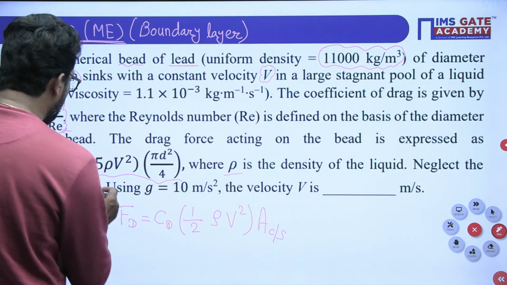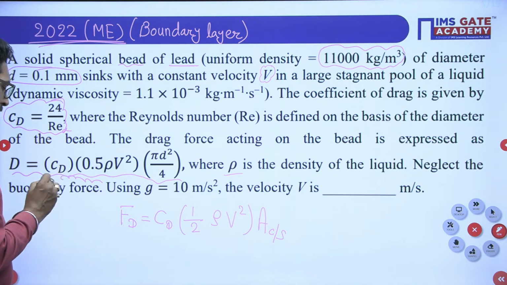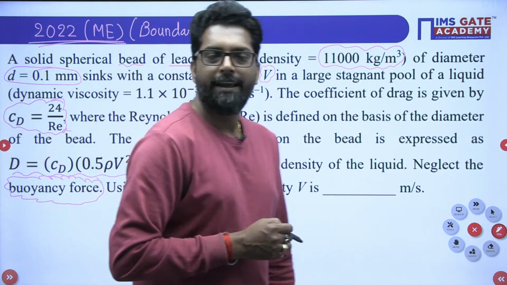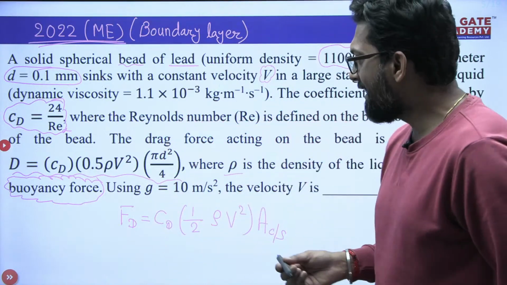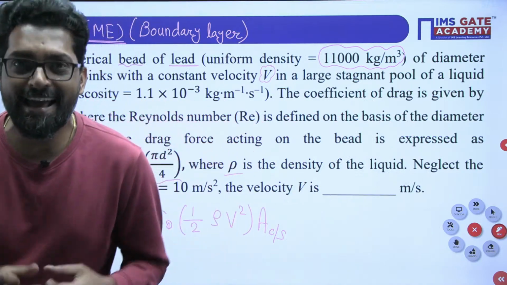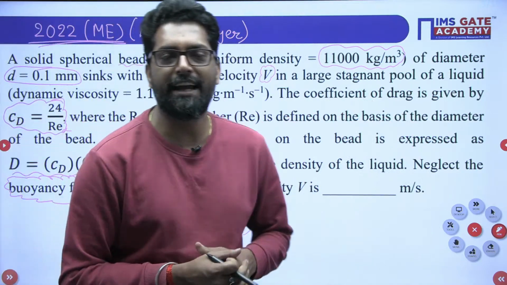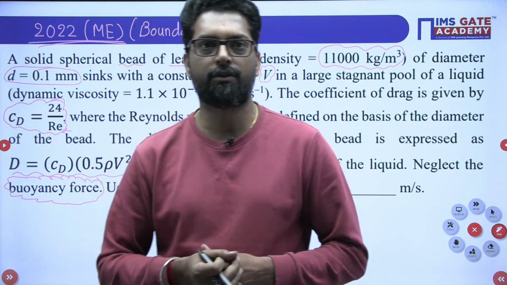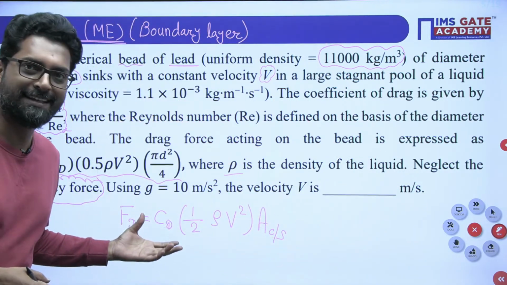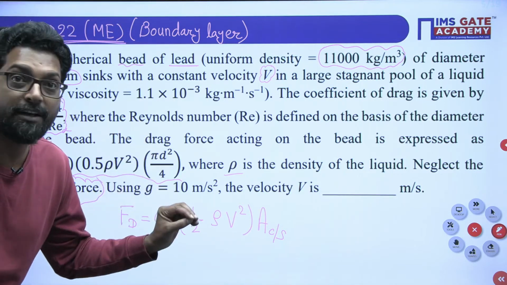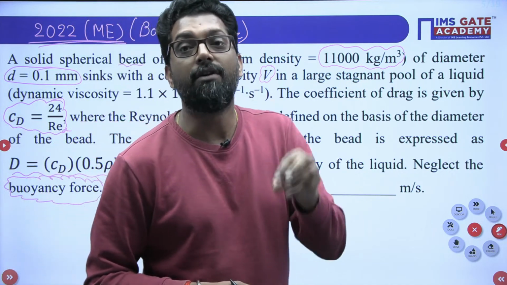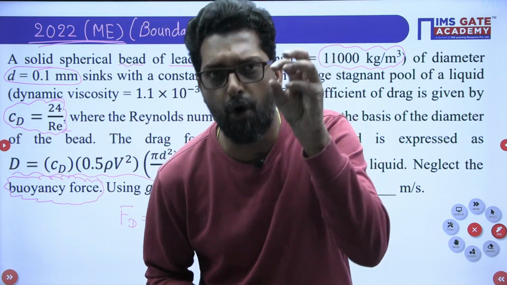Neglect the buoyant force. Why do we neglect the buoyant force here? Anyone, please? Reply in the chat box. This is not a simplification for its own sake, but there is logic. This spherical bead has a very, very small dimension.